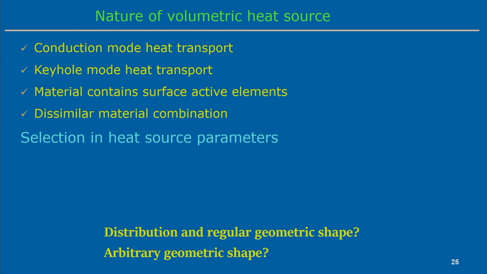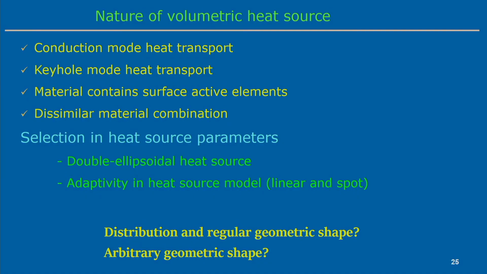But apart from this, there is one issue: the selection of the heat source parameters. Based on that, different heat source models have been developed, or people are working on finding different ways to account for the heat source parameters. I am talking about the heat source parameters: suppose we define the volumetric heat source, what size can we take for the semi-axis lengths in the ellipsoidal or double ellipsoidal heat source models? That is one particular issue associated with the heat source model. For the double ellipsoidal heat source model, how we account for the heat source parameters induces some amount of uncertainty in the heat source model development.